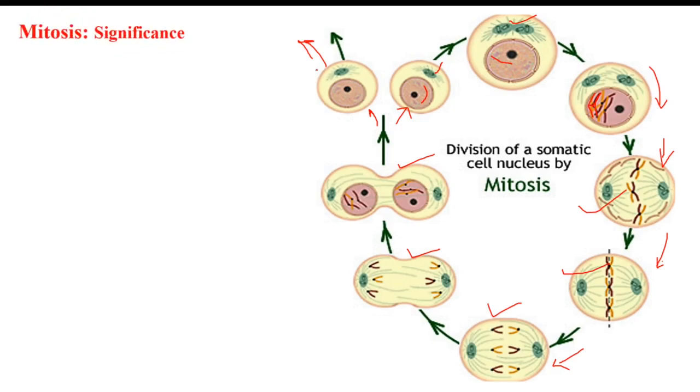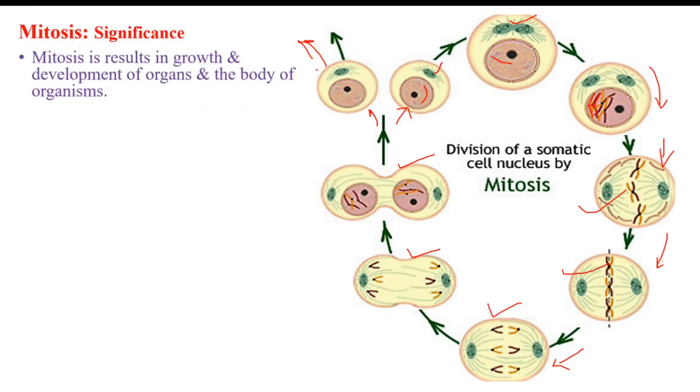So coming to the significance of mitosis, mitosis is one of the most important cell divisions, and it is important because it results in growth. In us human beings, we know that in the mother's womb we start our journey from a single fertilized cell, which is known as the zygote. That single-cell zygote develops into our body, which is made up of trillions of cells. This increase in cell number is the result of mitosis. Throughout our life cycle we are continuously showing mitotic cell division.